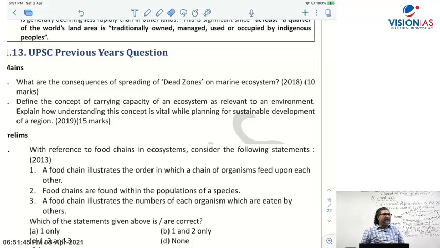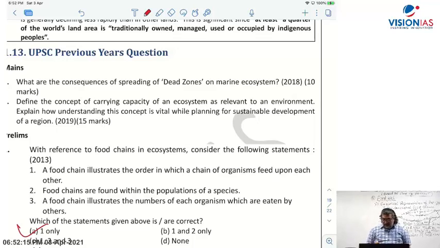This question was asked in the prelims exam 2013. All right, so why am I taking the previous year questions? Just to make you understand how UPSC asks questions. Okay, good, very good. The answer is A. 1 only is the answer.